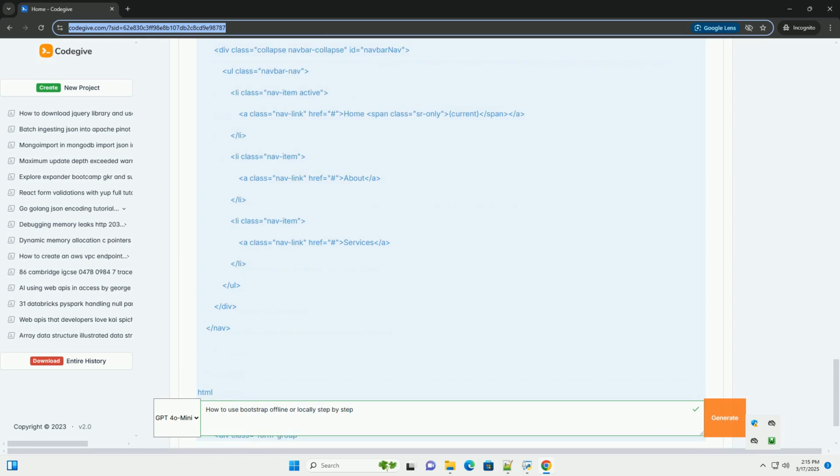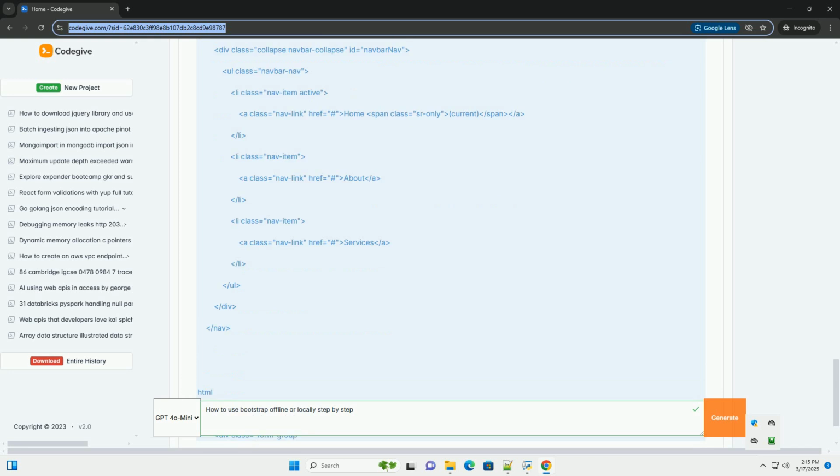menu. Choose the compiled CSS and JS option. Under the compiled CSS and JS section, click the download button. This will download a zipped file containing the pre-compiled and minified CSS, JavaScript, and fonts necessary for Bootstrap. You want the .zip file, not the source code.